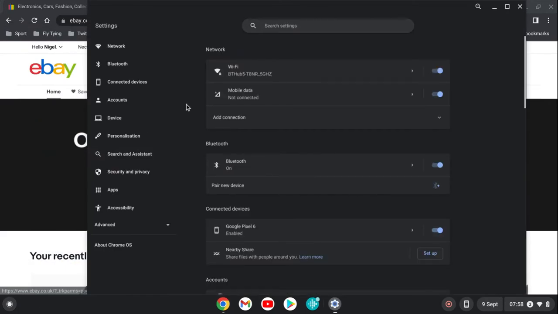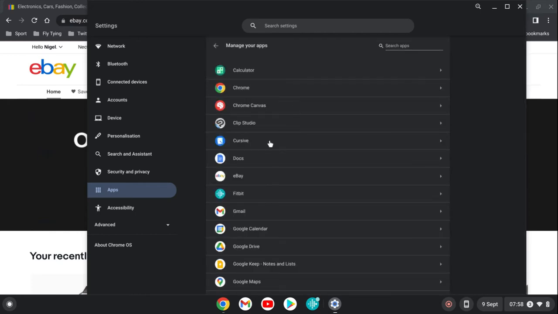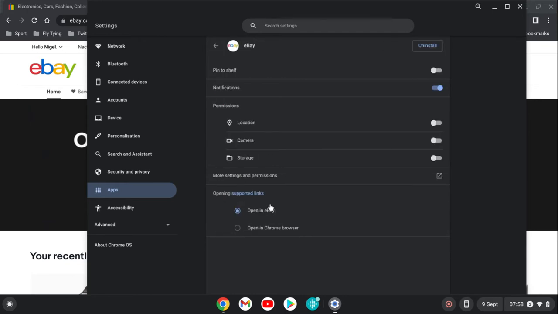settings, apps, manage your apps, eBay, supported links, opening eBay. If I change that to open in Chrome browser and exit out of settings,